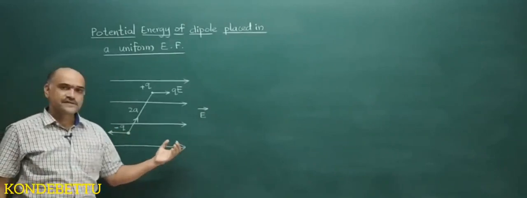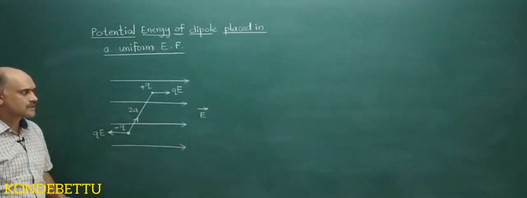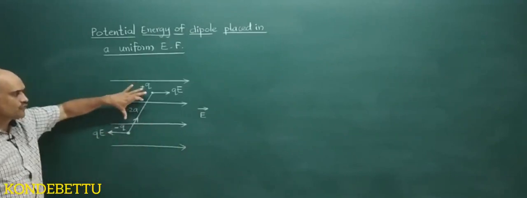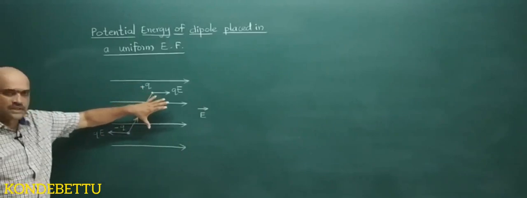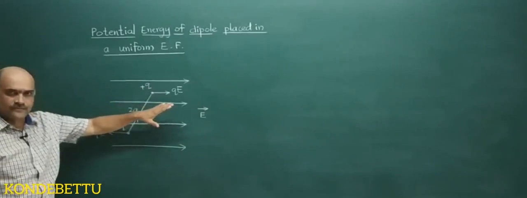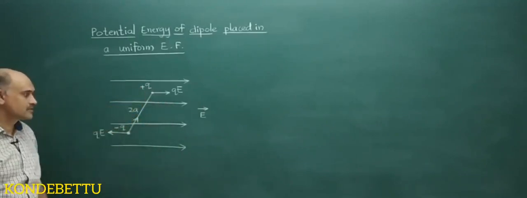So during previous sessions, in the previous chapter on dipole, we have seen that when a dipole is placed in a uniform electric field, it will experience a torque.